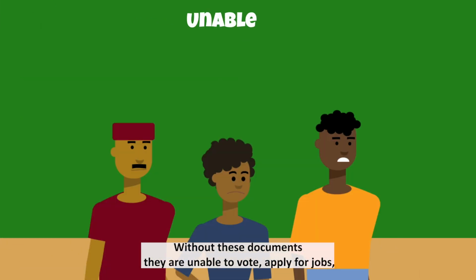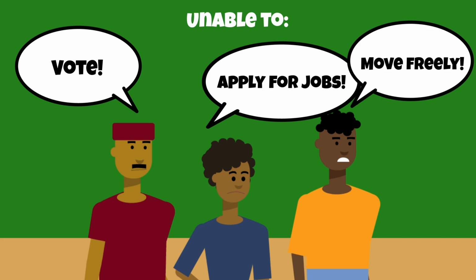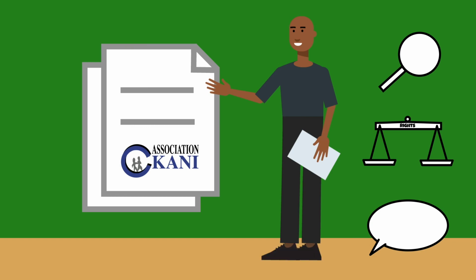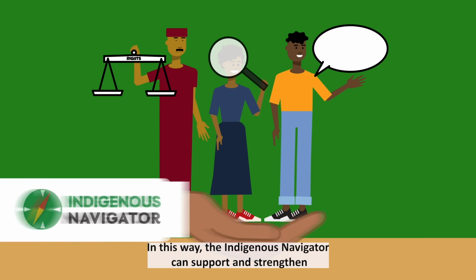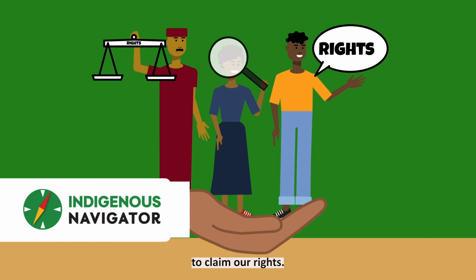Without these documents, they are unable to vote, apply for jobs, or move freely around the country. This data provided Okani with important advocacy materials which helped them to take action. In this way, the Indigenous Navigator can support and strengthen the self-determined governance and empower us to claim our rights.